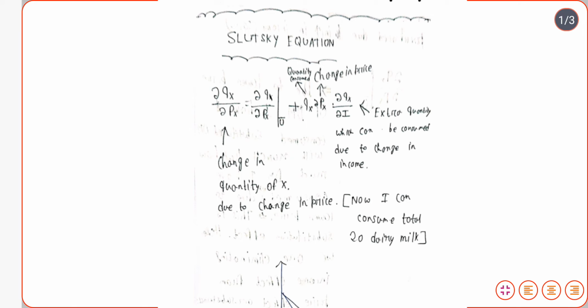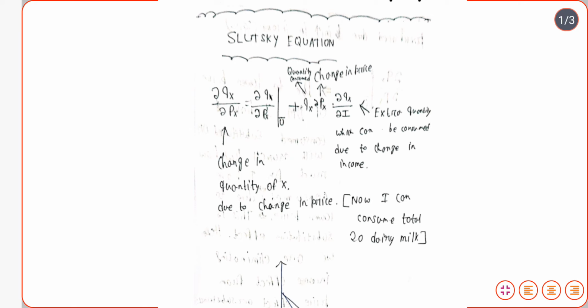Income effect is basically the change in the quantity demanded due to a change in income. Suppose I used to earn 60 rupees per day earlier, and I used to buy 2 kilos of potato with that 60 rupees. Now suddenly my income has increased, and my income currently is 90 rupees.